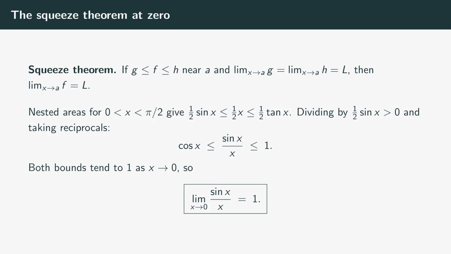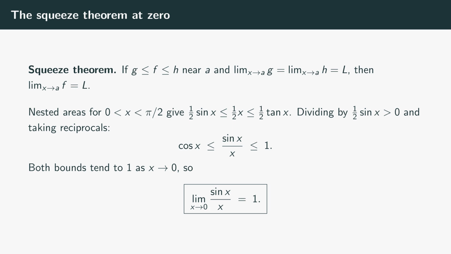Geometrically, the smaller triangle sits inside the sector, and the sector sits inside the bigger triangle. So the areas chained together as 1/2 sine x is at most 1/2 x is at most 1/2 tangent x. Multiply everything by 2 to clear the halves. Divide everything by sine x, which is positive in this range. And you land at 1 is at most x over sine x is at most 1 over cosine x.